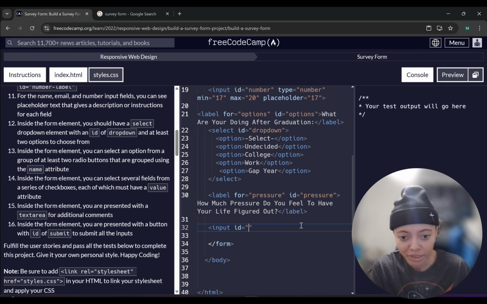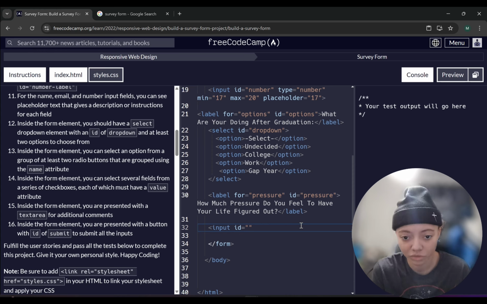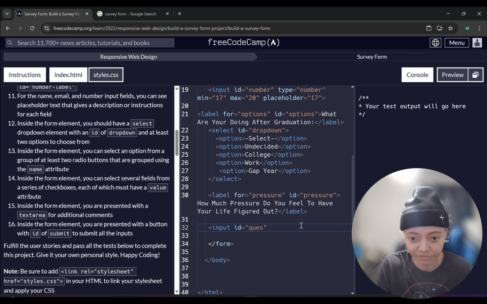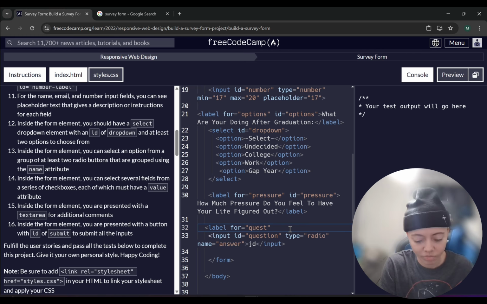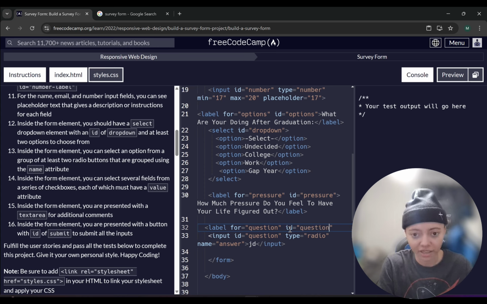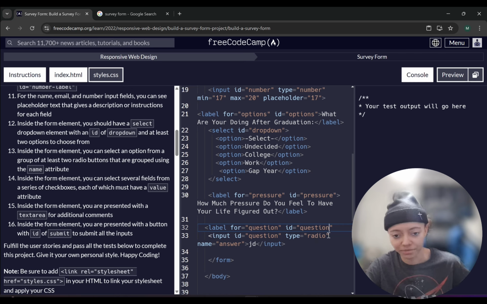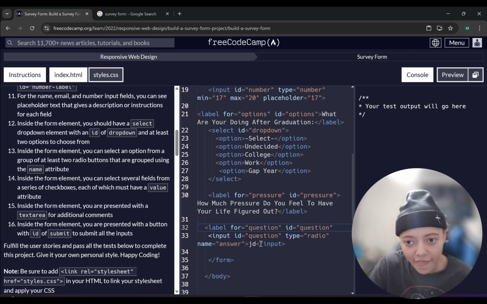So we're doing input ID is going to be pressure. No, I'm just kidding. It's going to be questionnaire. See, that's my thing. I can't remember if it's better for the ID to match this ID or if it's not good to match. I guess it'll tell me later. So name,